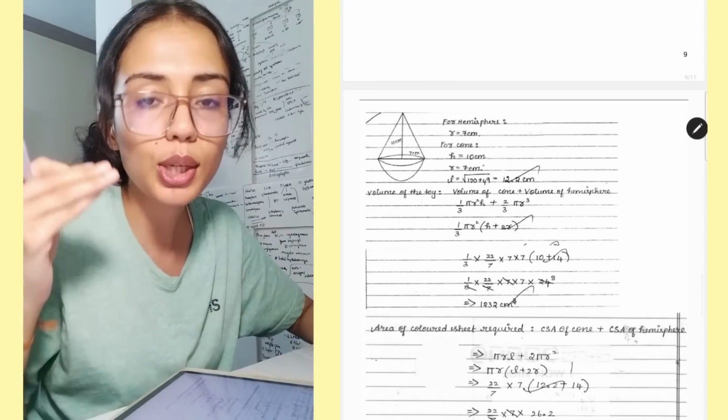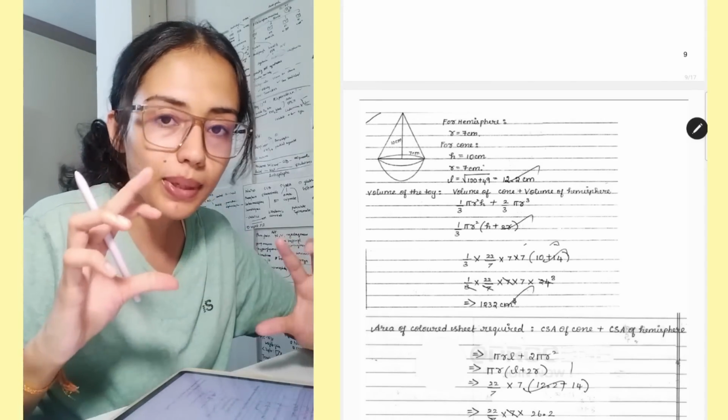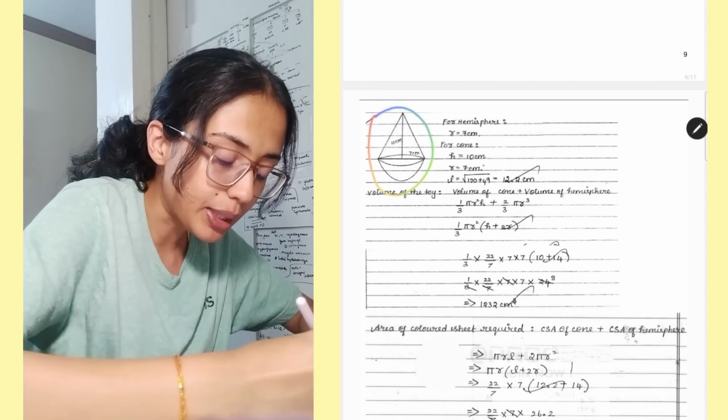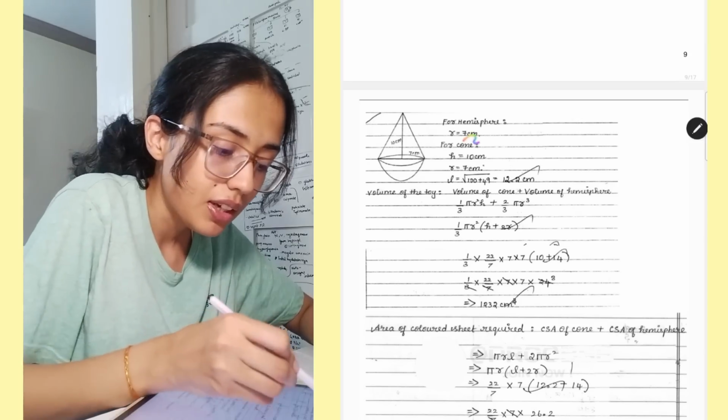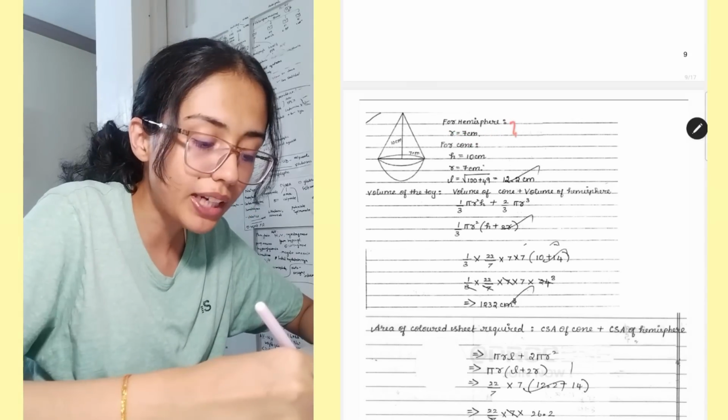For paper presentation in your math exam, so this is a question of combination of solids. Make sure you draw the diagram. Whatever is given in the question, for example, this is given. So make sure to write what is given.